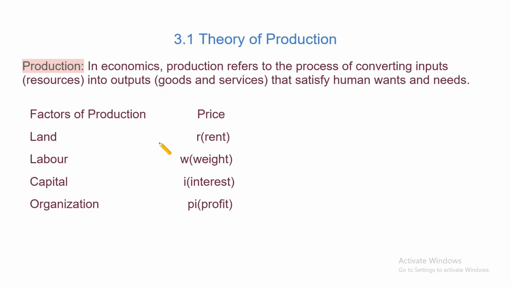Production. In economics, production refers to the process of converting input into output that satisfies human wants and needs. Factors of production: land, labor, capital, organization. Production depends on these, so we call them factors of production. They are priced accordingly as rent, wage, interest, profit. We can denote them as R, W, I and pi accordingly.